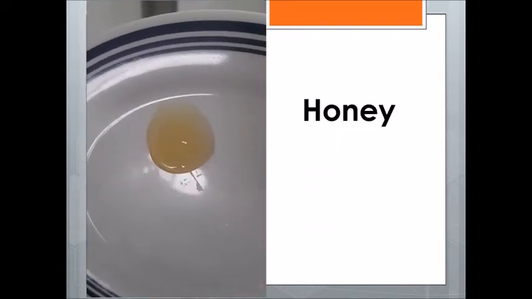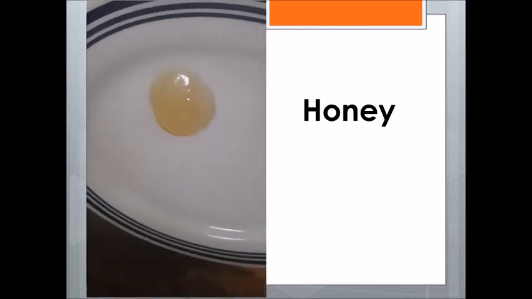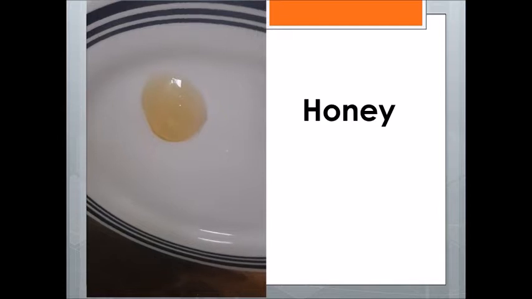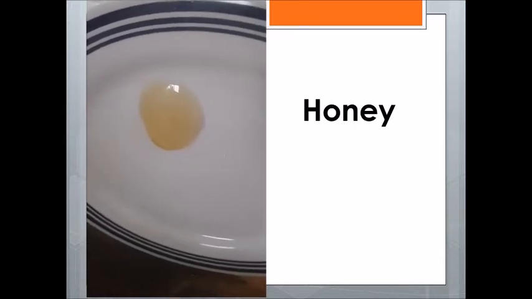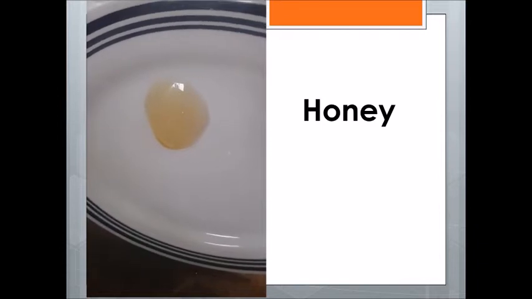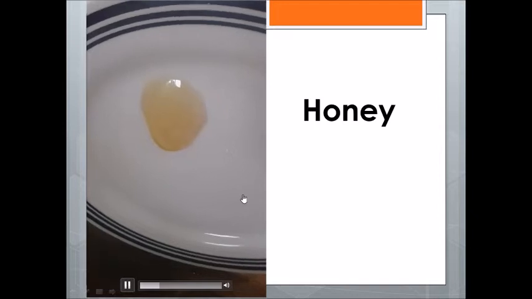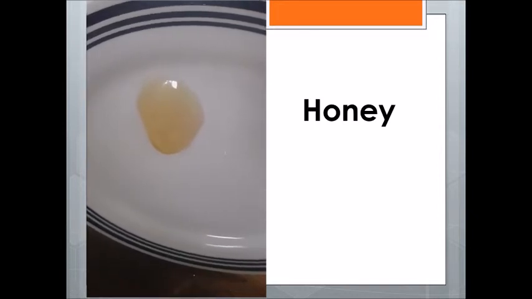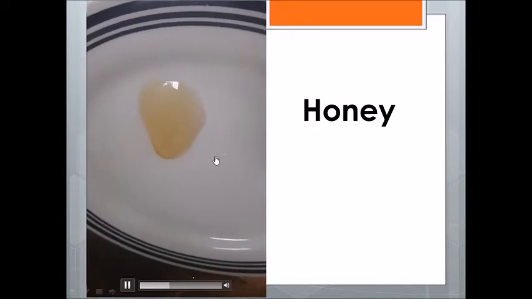Now let's see honey. What do you think? Is it going to flow quickly or slowly? Let's see. As you can see, it flows very, very slowly.